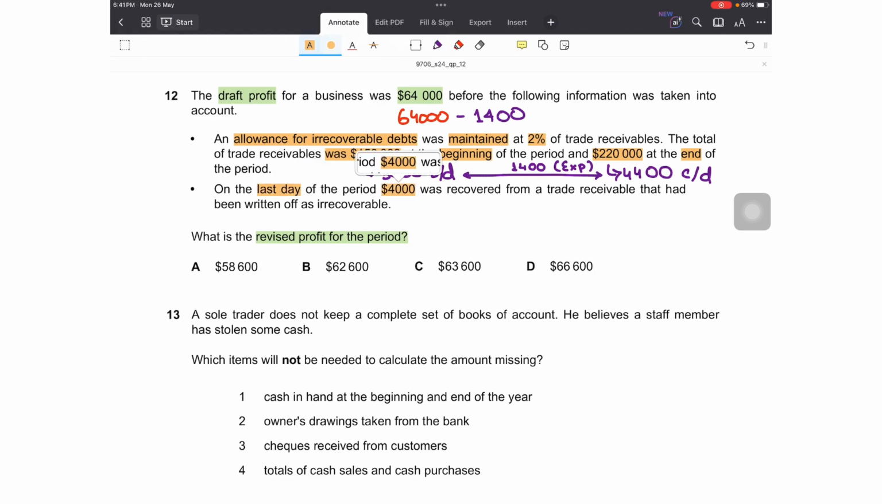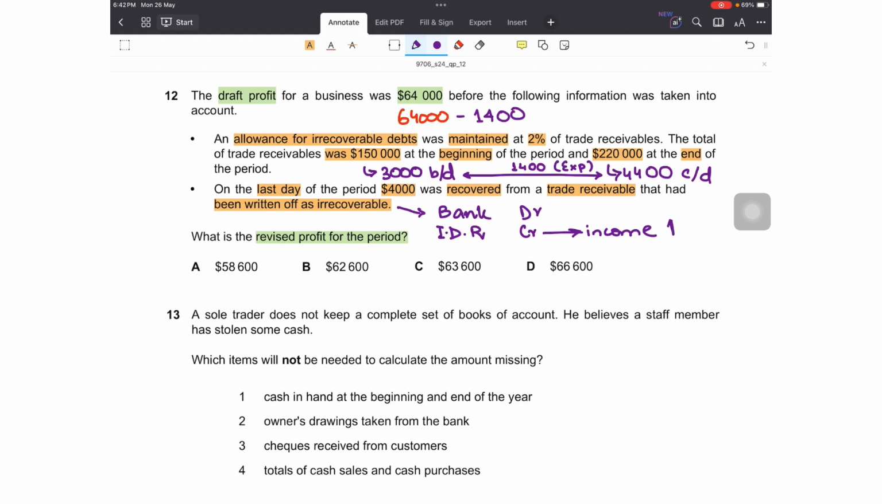Second adjustment is, on the last day of the period, 4,000 was recovered from trade receivables that had been written off as irrecoverable. Oh wow. What is this? This is irrecoverable debts recovered, previously written off as an irrecoverable debt, now being recovered. So how do we record this? 4,000 is being received, so bank will be debited and irrecoverable debts recovered will be credited. This is an income account. And income is recorded in the statement of profit or loss, so that will affect my profit.